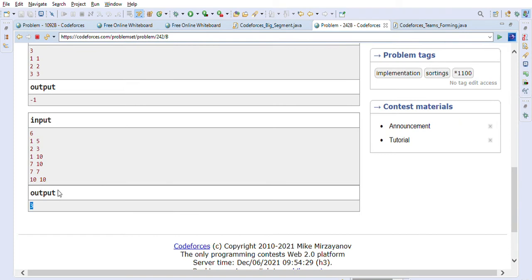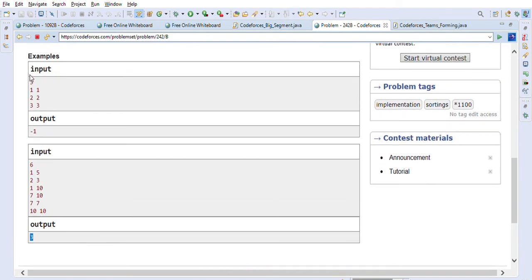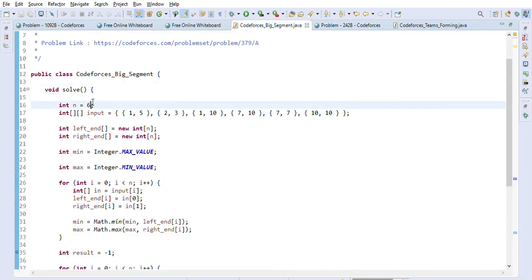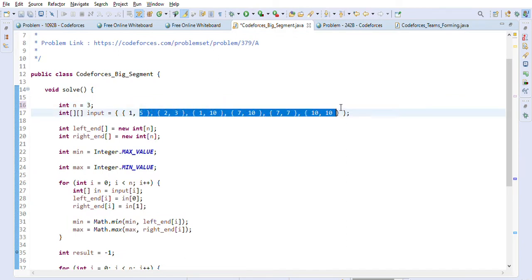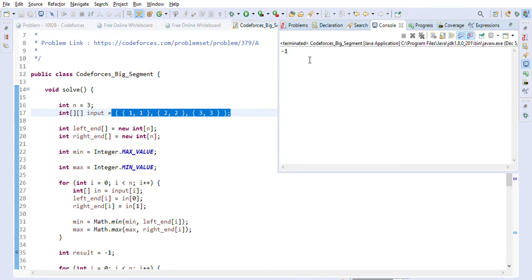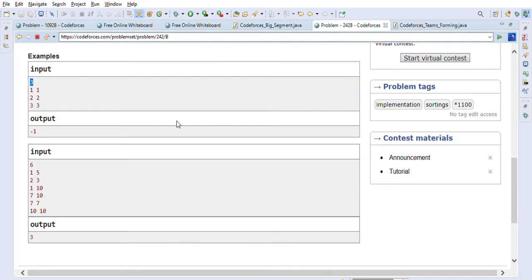We will try one more example, which is a negative test case, the first one, right? So let's just update our input to what they have given us. So let's just make it 3 and 1 1 2 2 3 3, right? That's what they have given us. So let's just make it 1 1, then 2 2 and 3 3. Let's just format this one quickly. So now let's make sure that it's getting -1, which is the correct answer, as you can see. So both our test cases are passed.